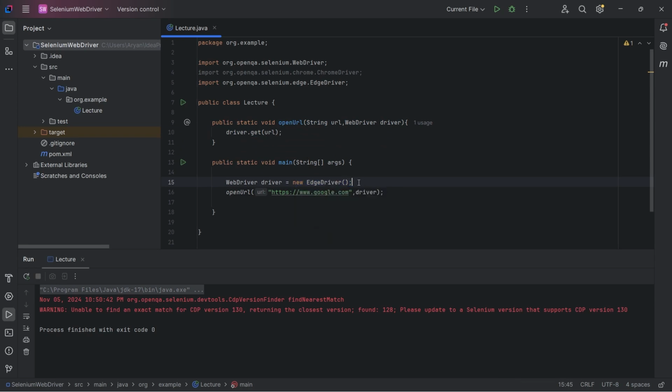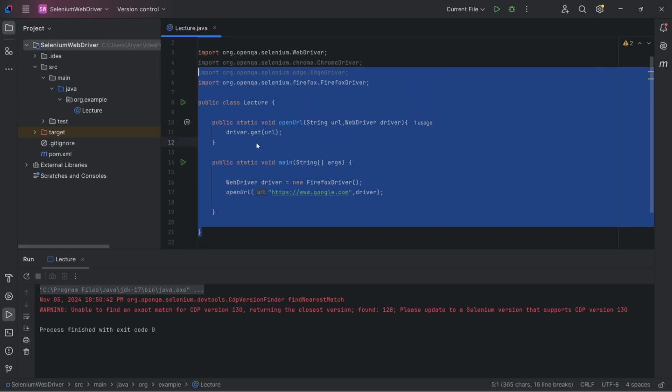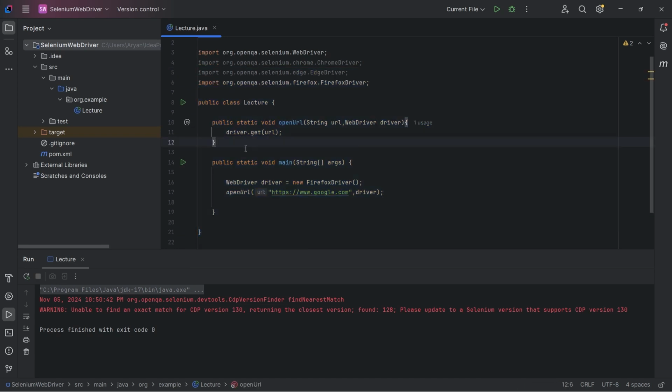I can use any browser. I just need to change here that I want to use the Firefox browser now. So I will use FirefoxDriver, and the code works the same for everything. And if I now have hundreds of functions, the code will not get interfered with just because I want to run it in a different browser.